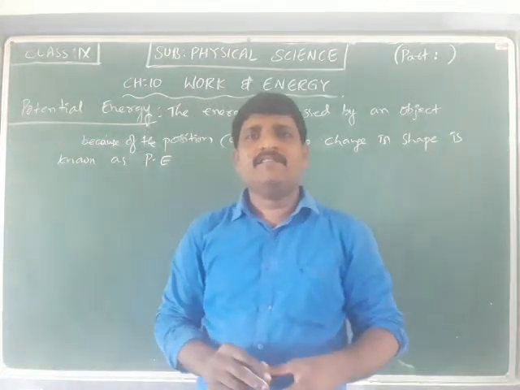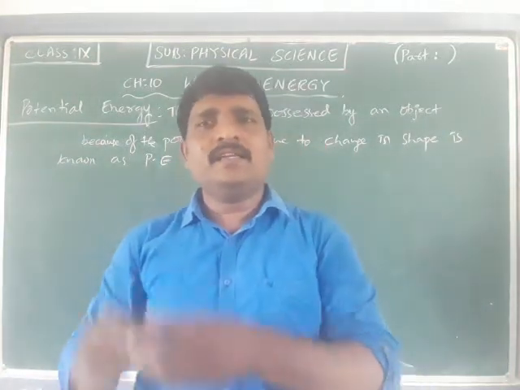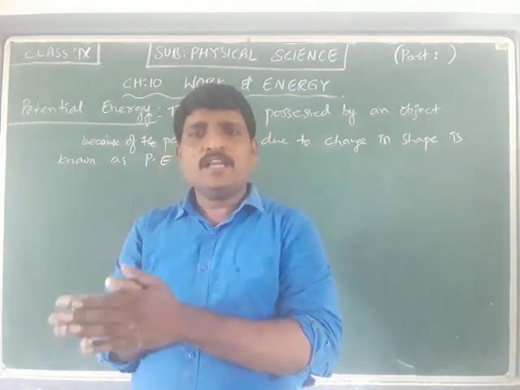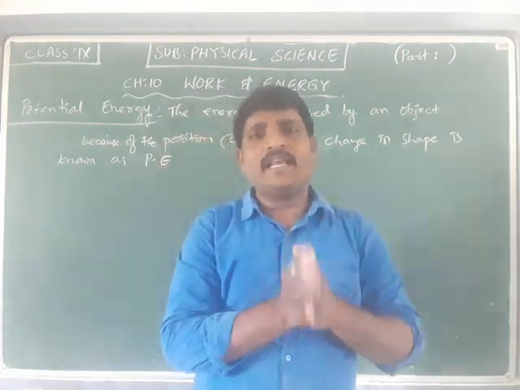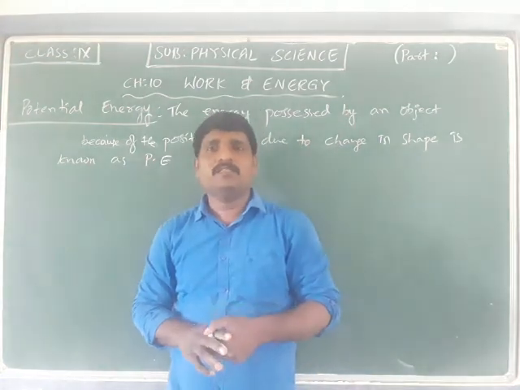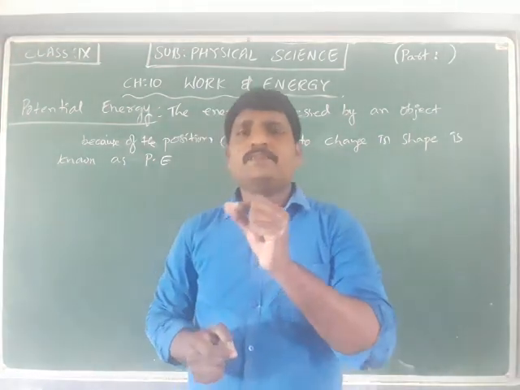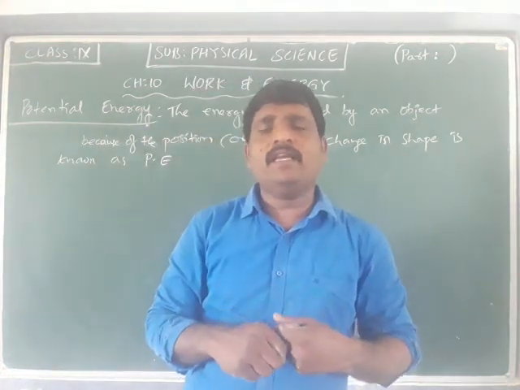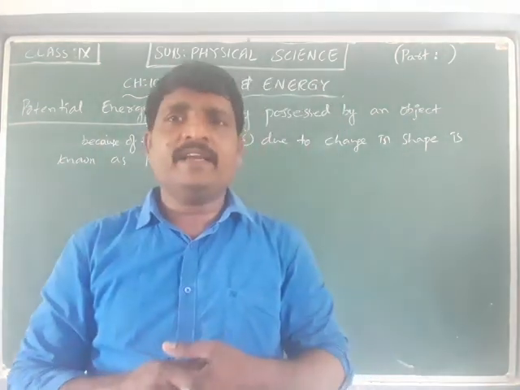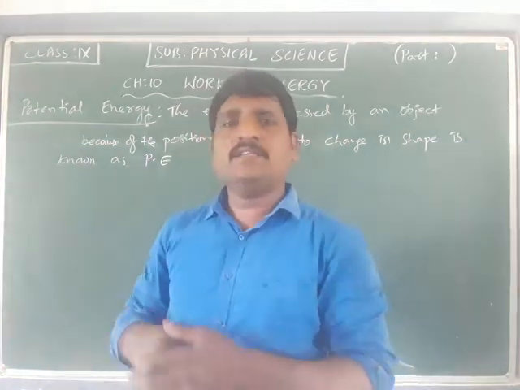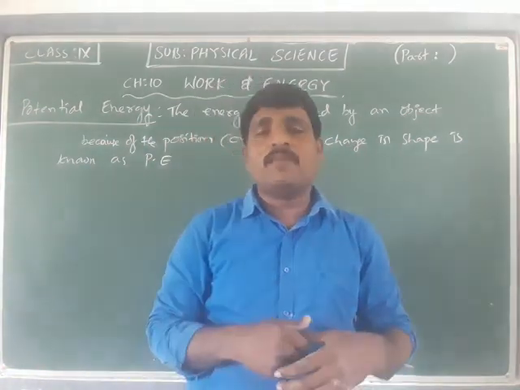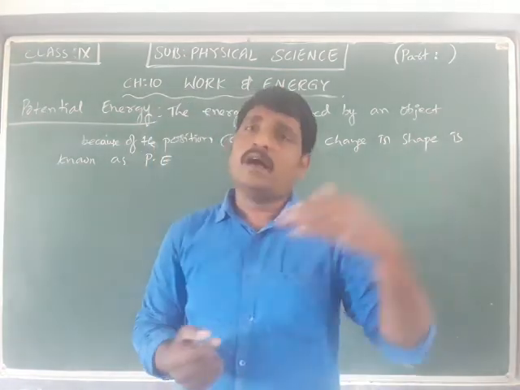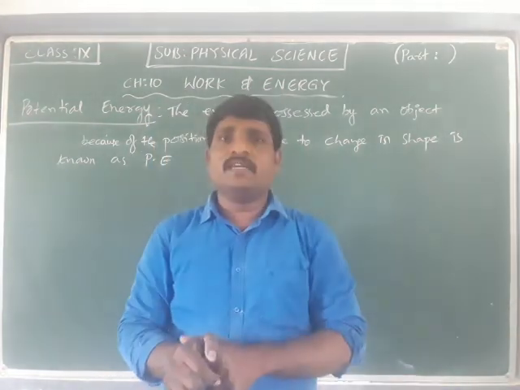Students, in the last session we were talking about kinetic energy, that is energy possessed by any moving object. If any object is in the state of motion, then it acquires kinetic energy, denoted by KE, and the mathematical expression for kinetic energy is half mv square. KE is equal to half mv square, where m is the mass of the object and v is the velocity with which the object is moving. That is what we were talking about in the last session.